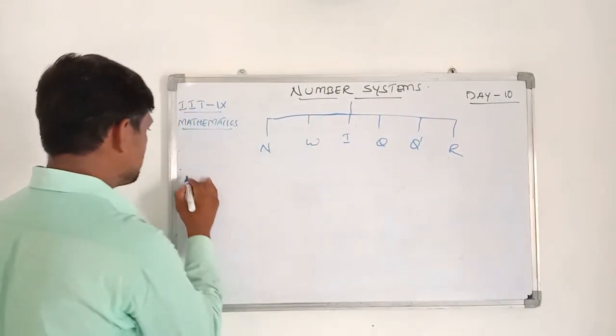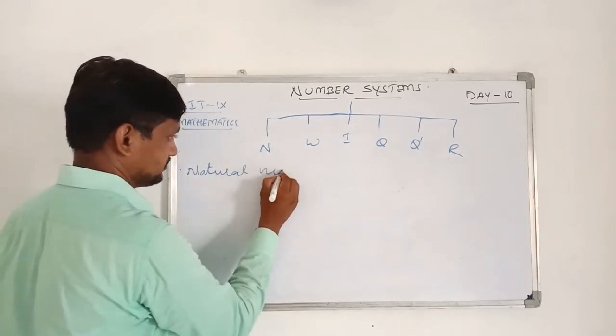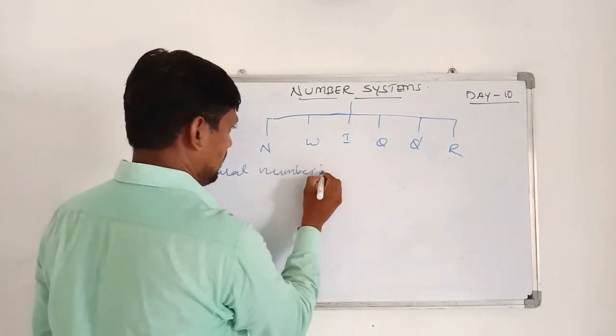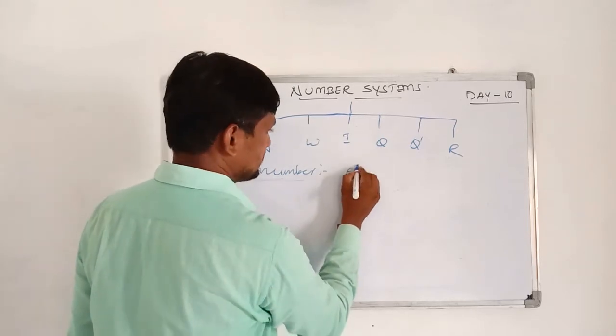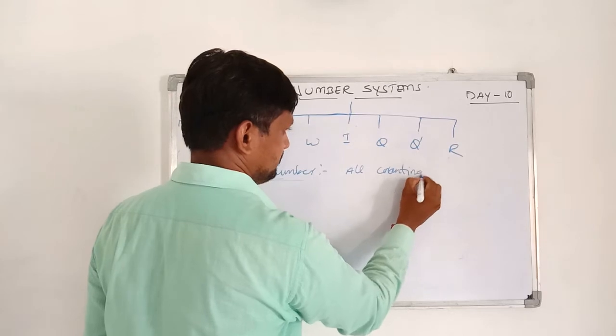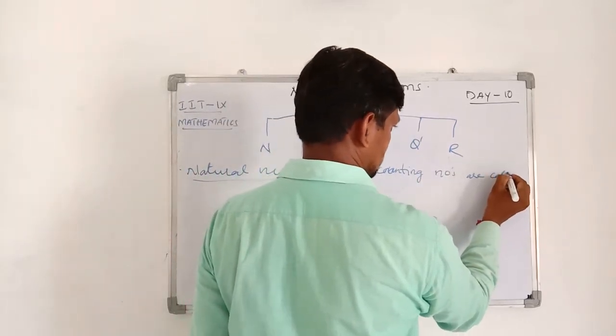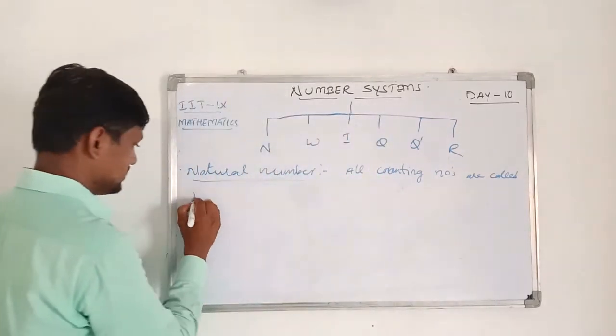First, what is a natural number? All counting numbers are called natural numbers.